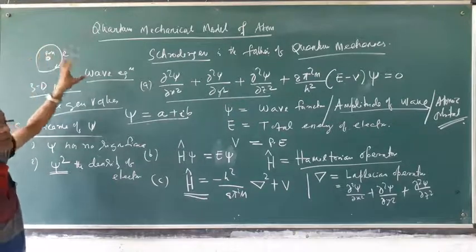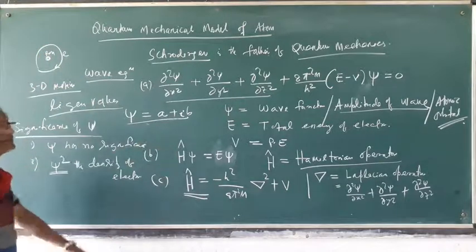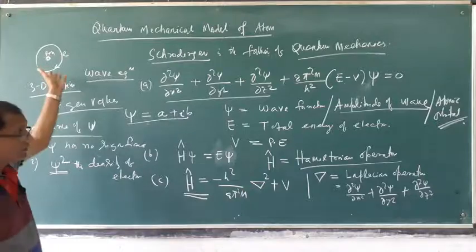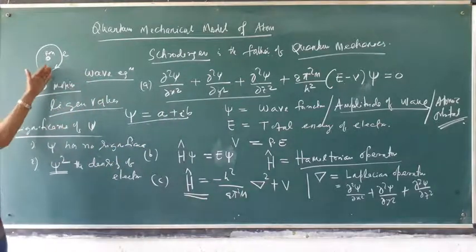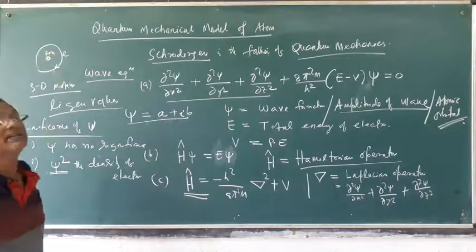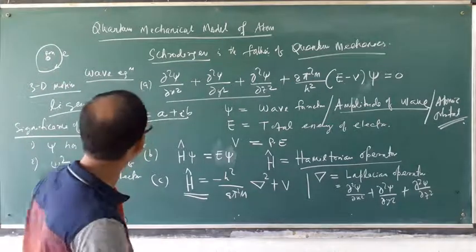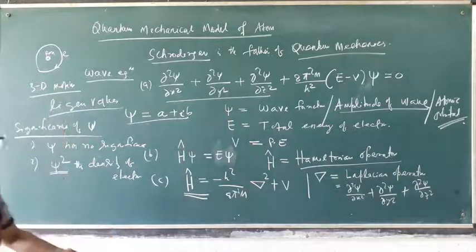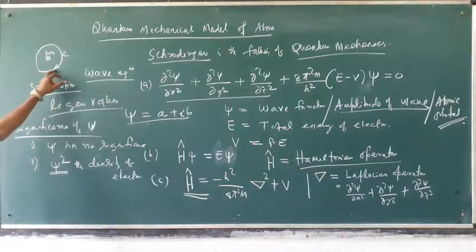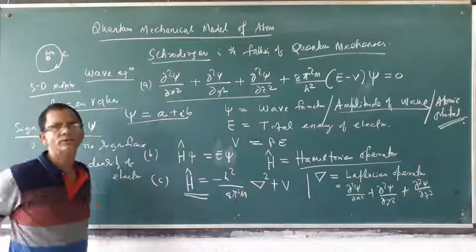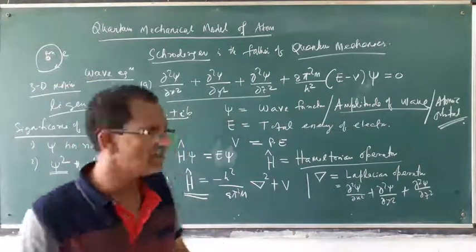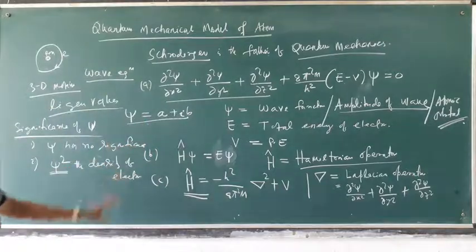But as per the modern concept, the model developed by Sommerfeld, the movement of the electron is three-dimensional. That means the path is not planar. Then what is the position of the electron, where is the electron located inside the atom?